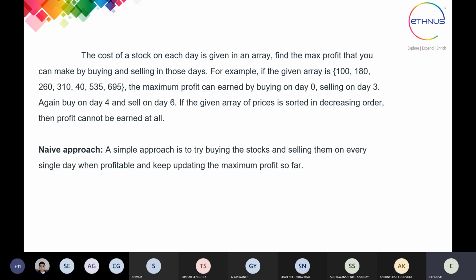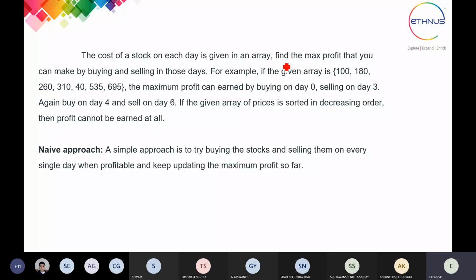Related to the problem, the idea we are going to use is that the cost of a stock on each day is given in an array. So in the program, how we are going to solve this problem: the cost of a stock on each day is given in an array. That means we take one array and store the cost given for every day, first day, second day.